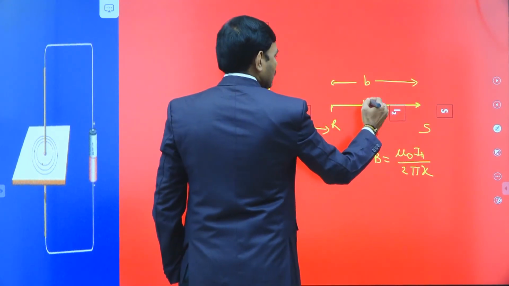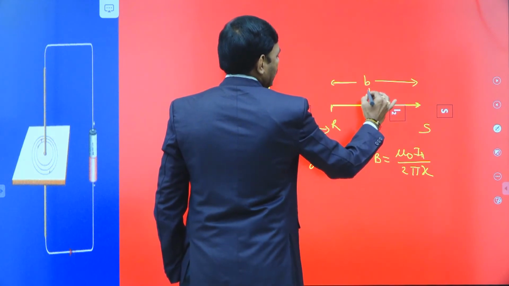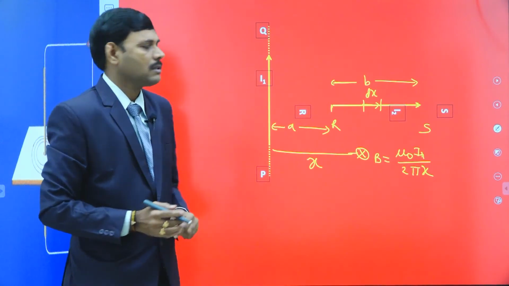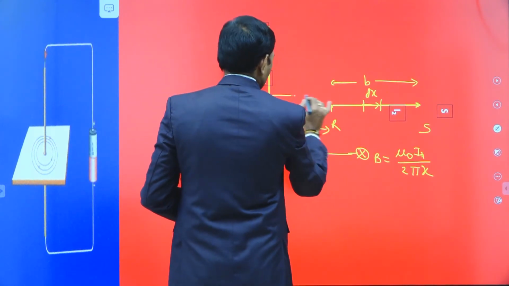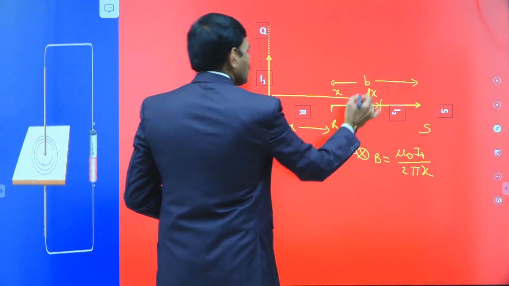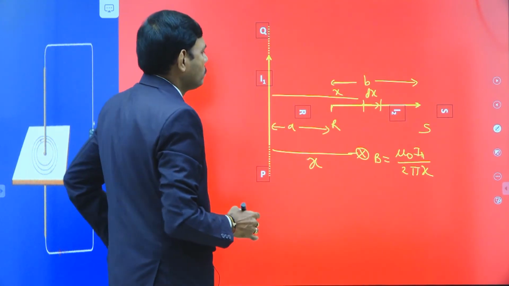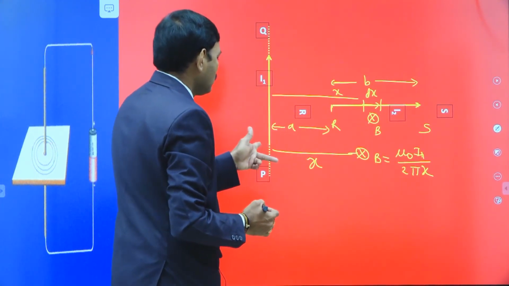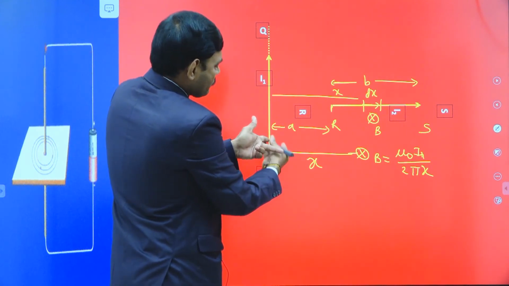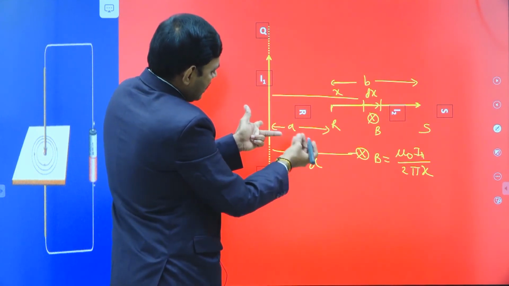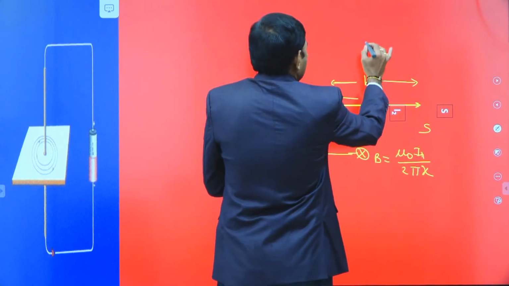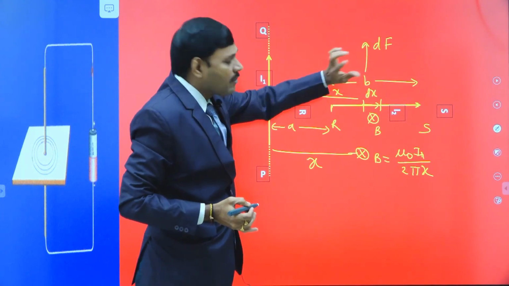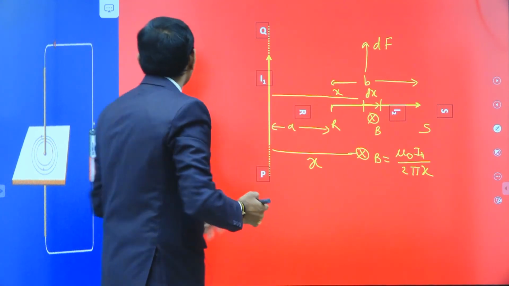In the given length, let us consider a very, very small part of the wire of length dx, which is at a distance x. Then first we calculate the force on that wire. Here B is into the board, so we apply Fleming's left hand rule. B is into the board and current is in this direction, then the force is upwards. So in this direction we have dF. It is not the total force, it is the force on only a part of the length. That's why let it be dF.